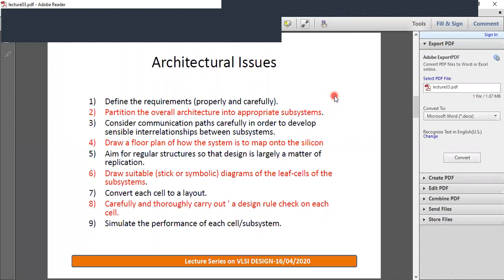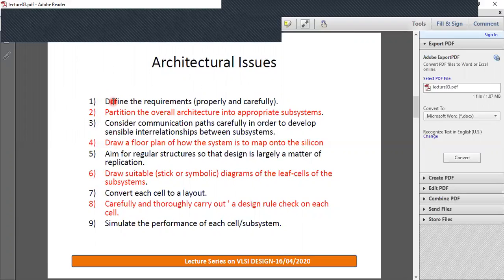So we must adopt a few guidelines or design methods which will allow handling of complexity within a reasonable amount of time. These are the guidelines we have to follow. The first one is to define the requirements.